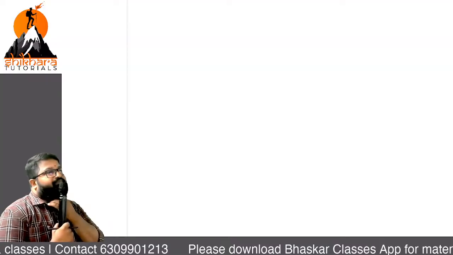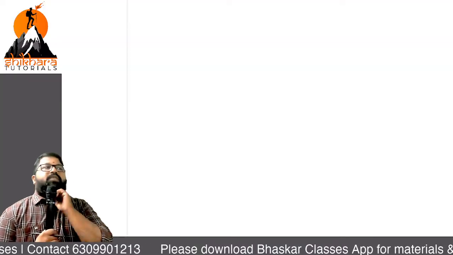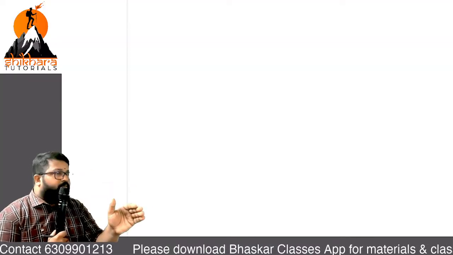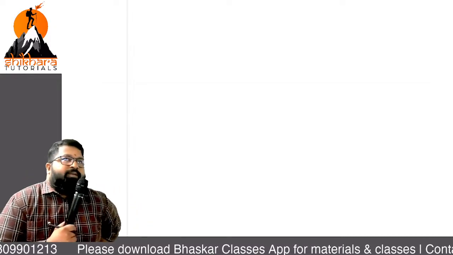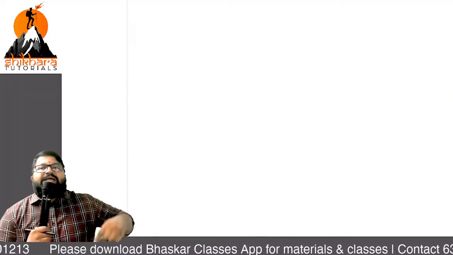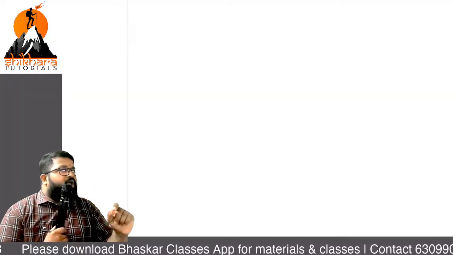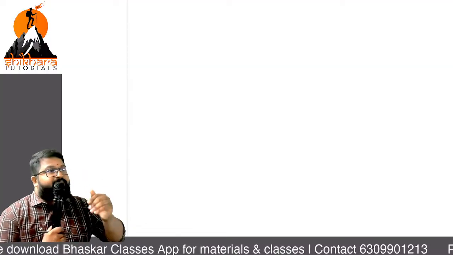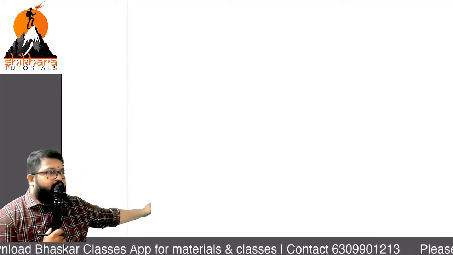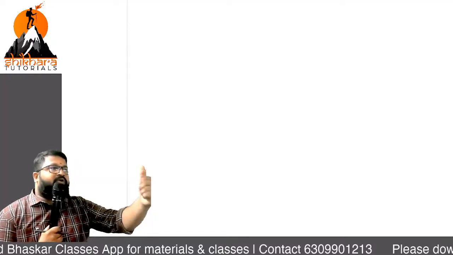Next, row operation or row minimum. Whatever you follow is up to you. Row operation or row minimum, what does it mean? Identify the least element in each row and form a new matrix. That new matrix will be the starting point for the next step. What is the next step? Column operation. For column operation, you have to do the same.